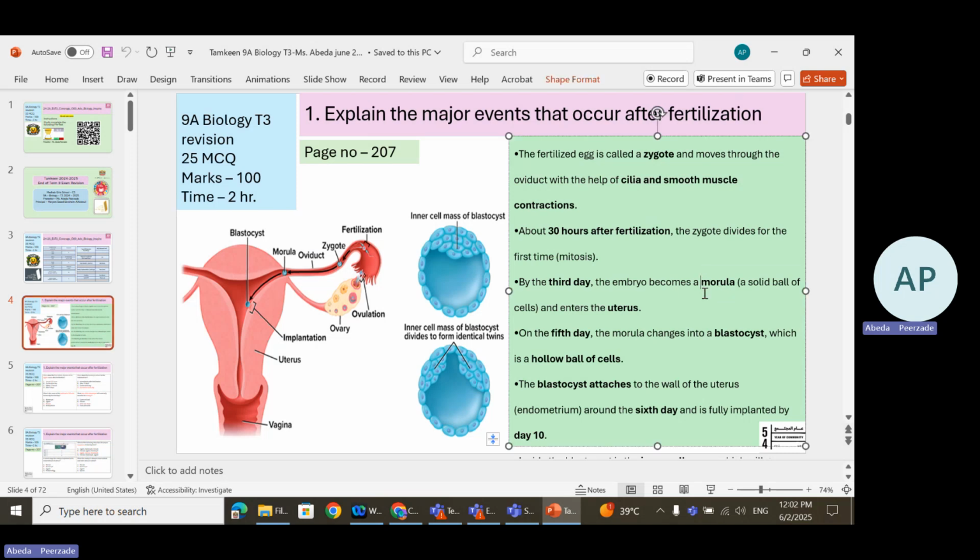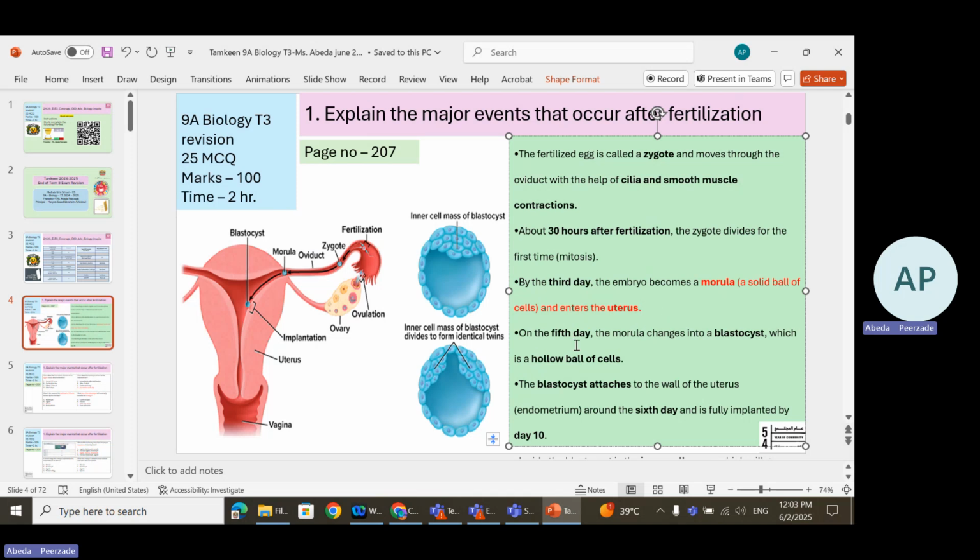Now you should know this. What is a morula? Very important. This can be asked in the exam. Morula is a solid ball of cells. How many cells? 16 cells. A solid ball of cells is called a morula, which is formed by the third day, and enters the uterus.